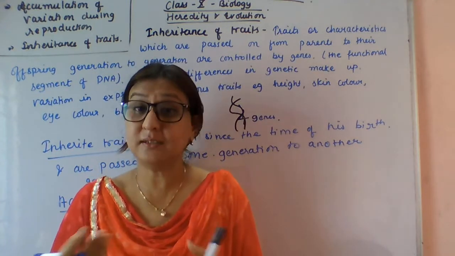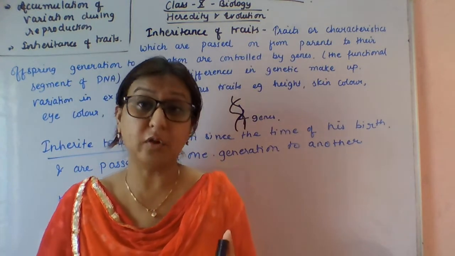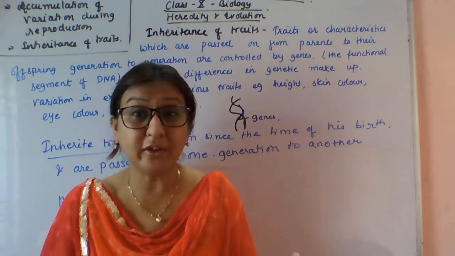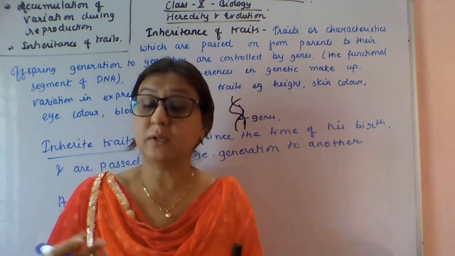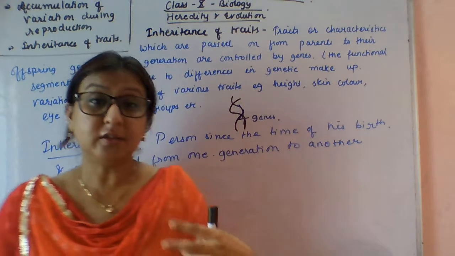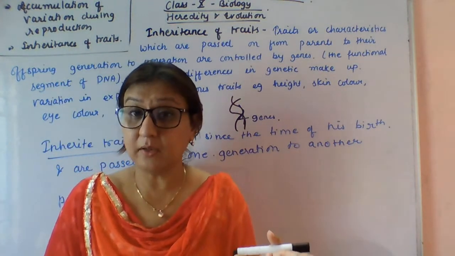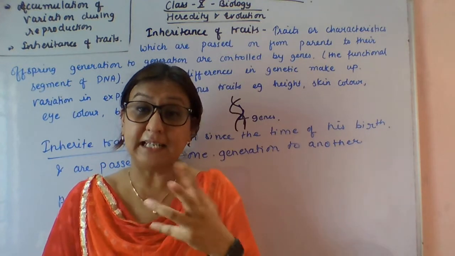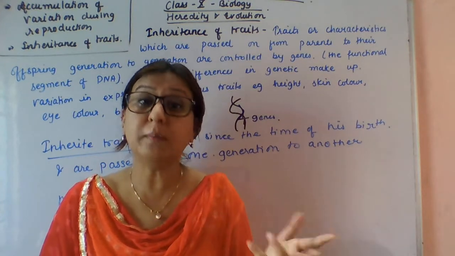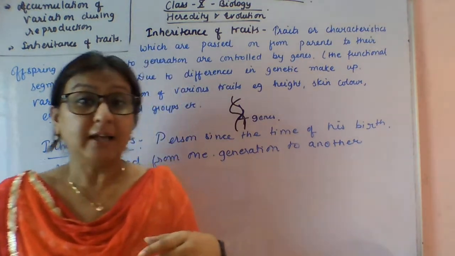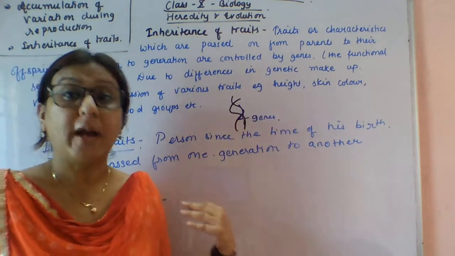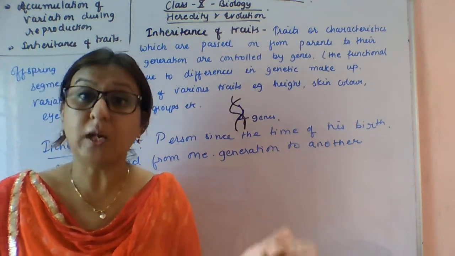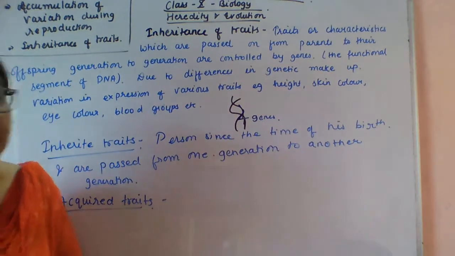It's not the genes coming from birth. It's not your eye color or hair color, which you get since birth. It's not transferred from one generation to another, because if your father and mother are athletes, it's not compulsory that you will also be an athlete.